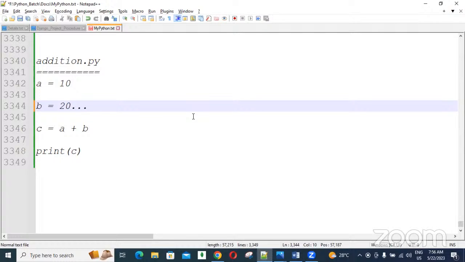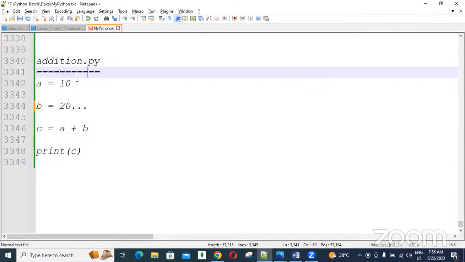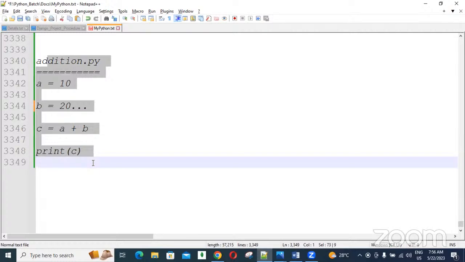Shell script, Perl, and Python come under scripting programming languages. For scripting languages, there is no need to compile the program; we can run it directly. But for programming languages, we need to compile first, and only then can we run it.